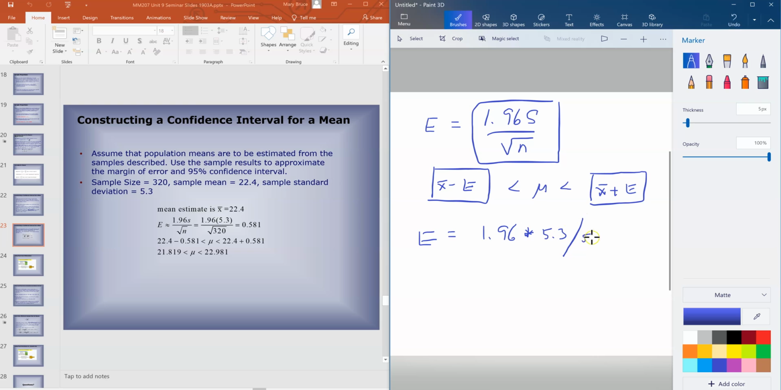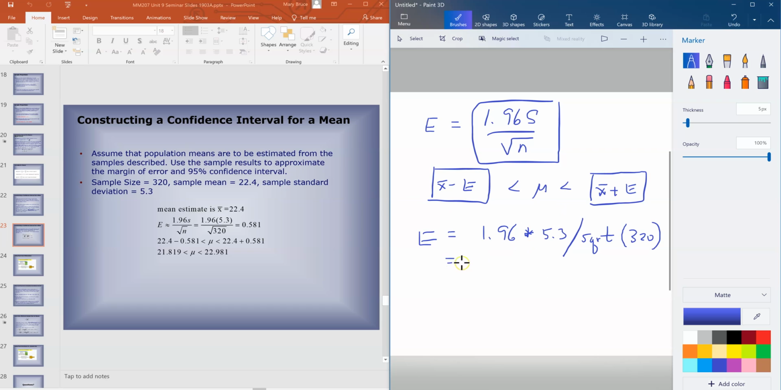And if I were going to do this in Google, I would just do divided by SQRT, lowercase, that means square root. And the sample size that was given was 320. So this is how I would type that into the Google search bar and then press enter or equals. So I'm going to put this in: 1.96 times 5.3 divided by the square root of 320, and I get the 0.581.